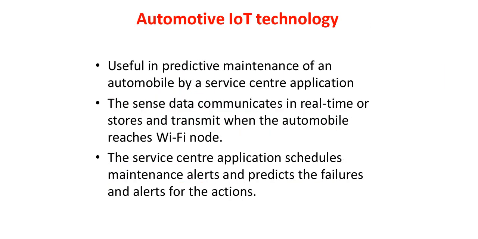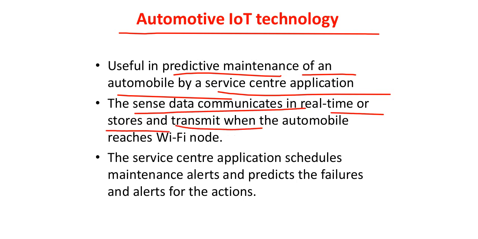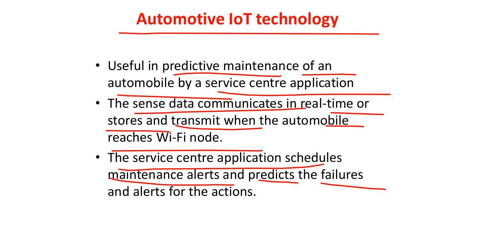Automotive IoT technology is useful in predictive maintenance of an automobile by a service center application. The sensed data communicates in real time, and is stored and transmitted when the automobile reaches the Wi-Fi node. The service center application schedules the maintenance alerts, predicts failures and alerts for the actions, right?